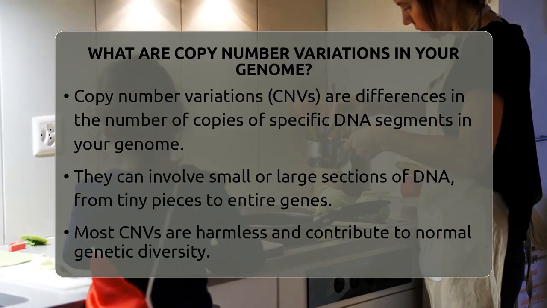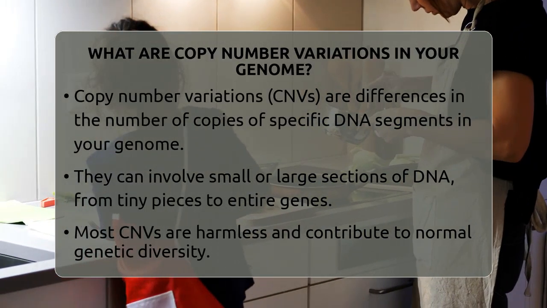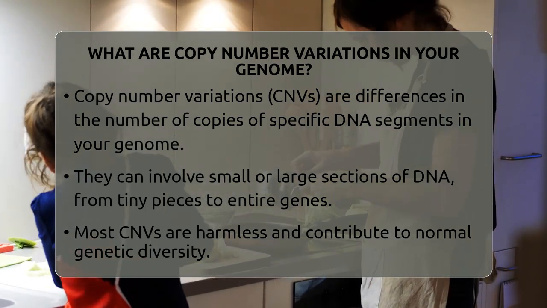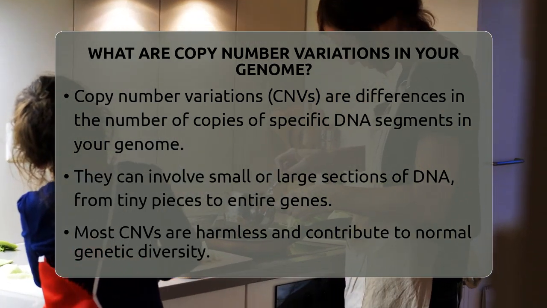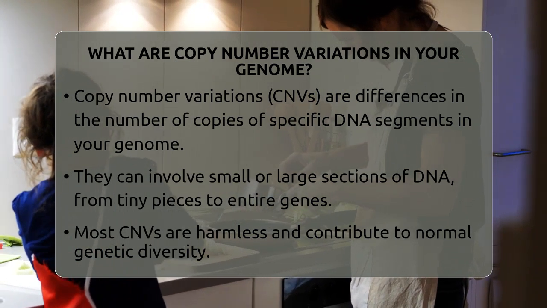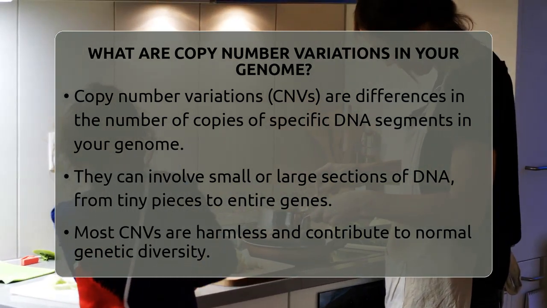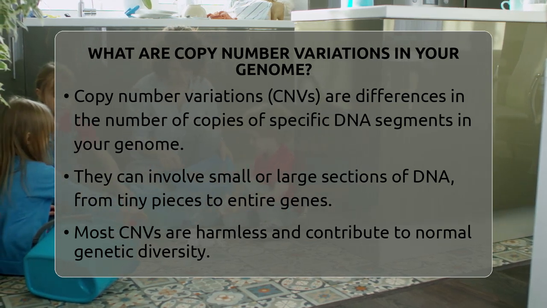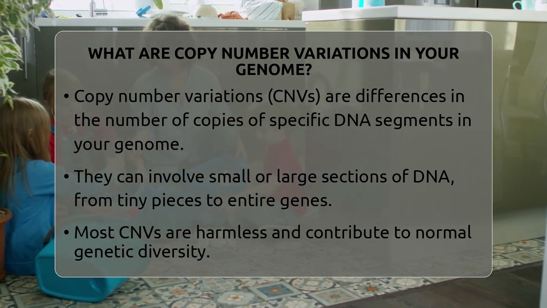What are copy number variations in your genome? Imagine flipping through a book and noticing some pages are missing or duplicated. Your DNA works in a similar way, with sections that can be added or lost. These differences are called copy number variations. They are changes in the number of copies of specific DNA segments in your genome.